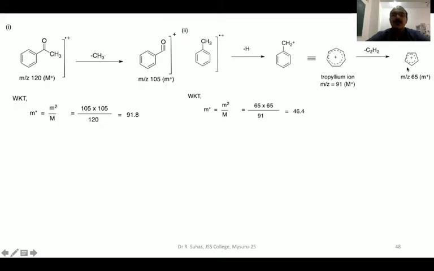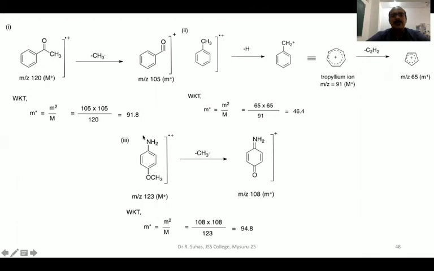Now for such a reaction, if you want to calculate the metastable mass, we know the equation m star is equal to small m square by capital M. Small m is the daughter ion, 65, so 65 times 65 divided by capital M, which is 91. When you equate this, you will get a non-integral value of 46.4. Definitely it says that this is the mass of the metastable ion.